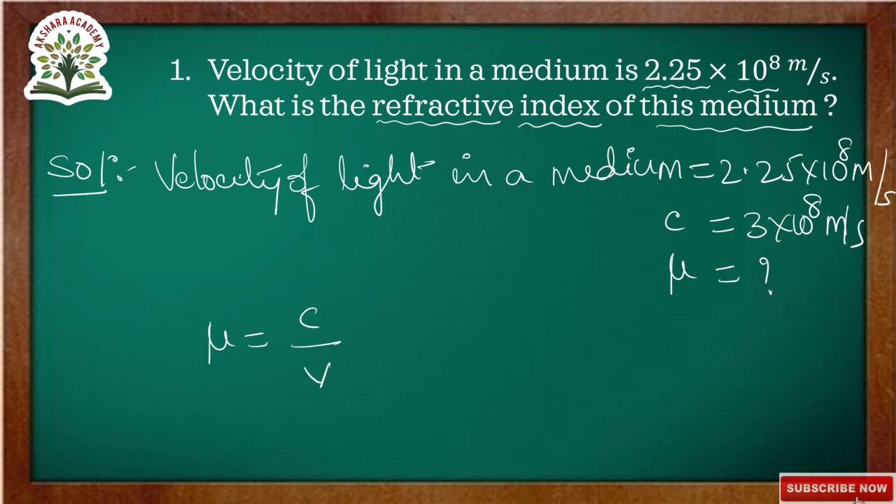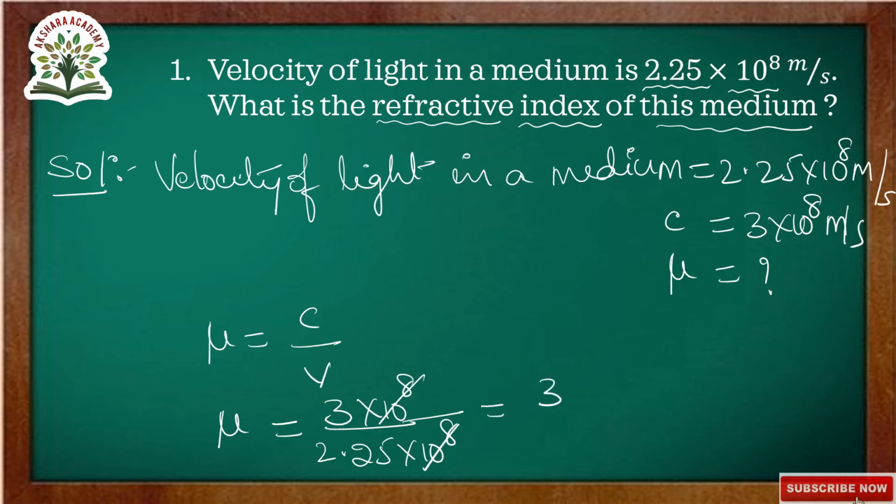Now substituting values, mu is equals to C, nothing but 3 into 10 to the power of 8, and V they have given as 2.25 into 10 to the power of 8. 10 to the power of 8 cancels, so the remaining is 3 by 2.25. Here the decimal representation has 2 digits, so we are writing 300 by 225.